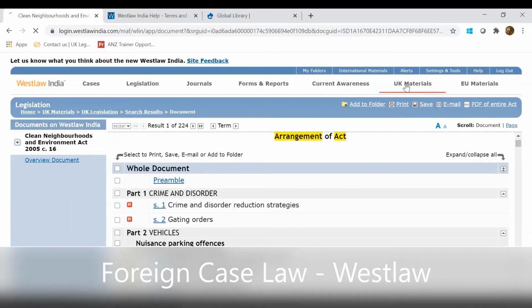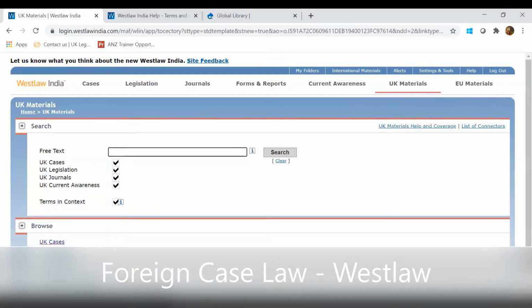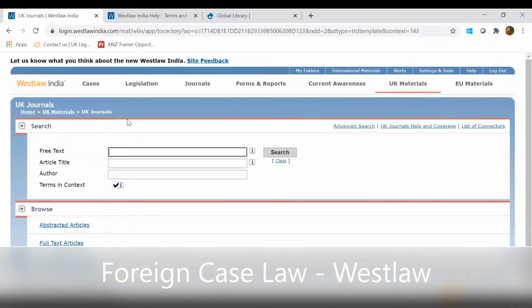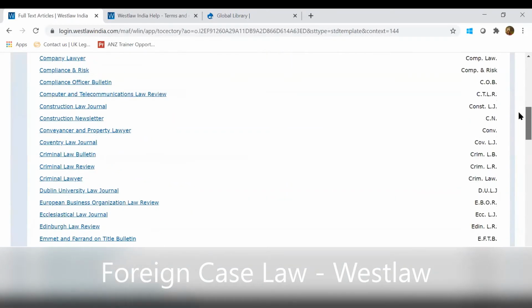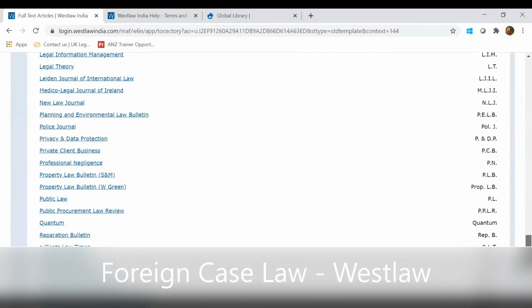Moving on to UK materials. We've covered UK cases, UK legislation. Coming to UK journals, if you want to see the full list, you can just go to full text articles which are available. And this is the complete list of UK journals which are available right now.